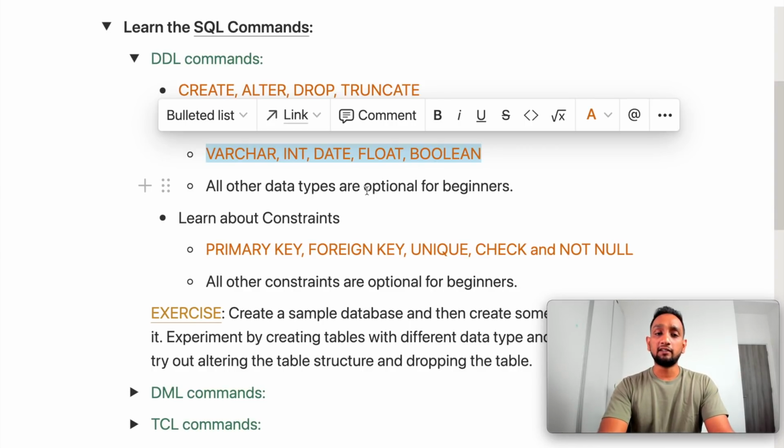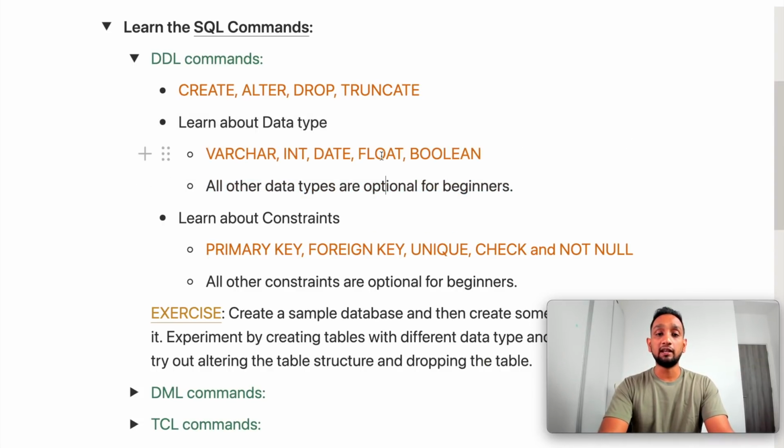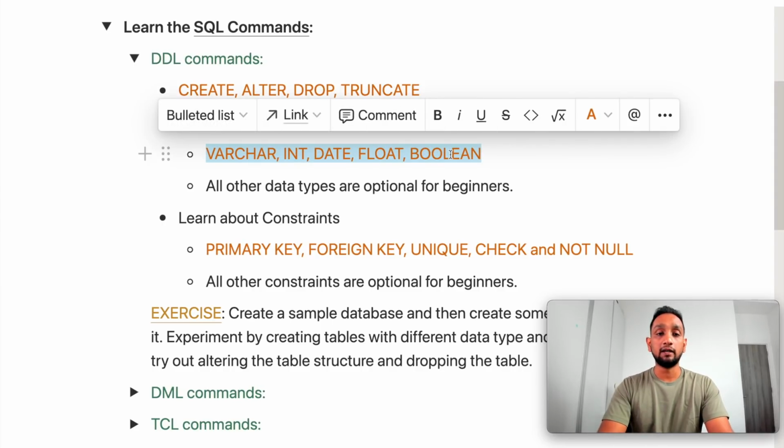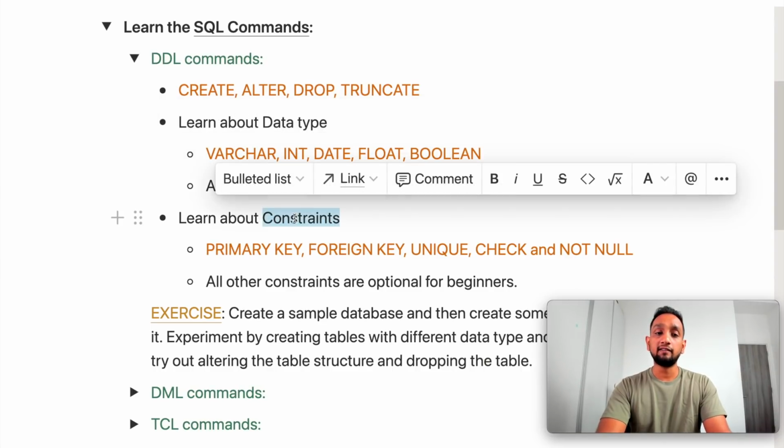Okay, now there are several other data types as well, but you don't need to cover each and every data type. But if you can cover these 5 that I have mentioned here, then I think you will be in a pretty good state to understand any other data type that you might come across in the future. Okay, so once you are thorough with data type, the next concept that you will need to learn is constraints.